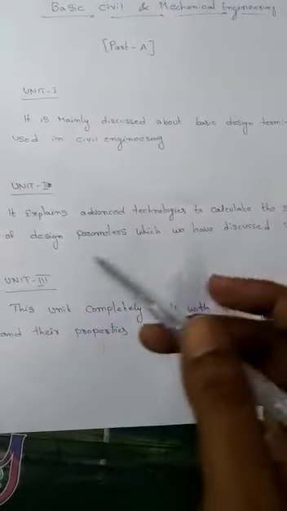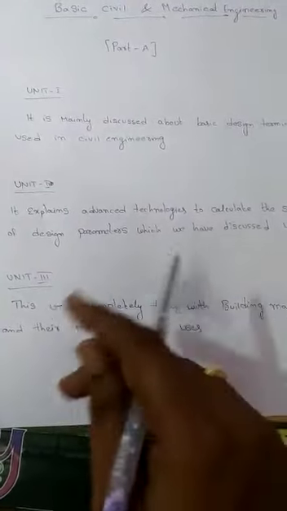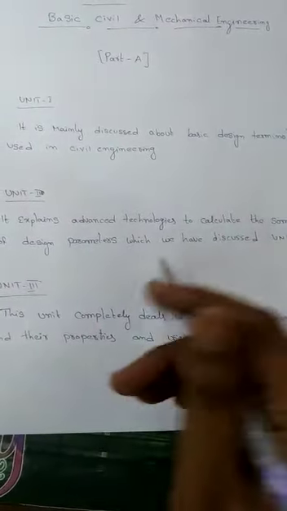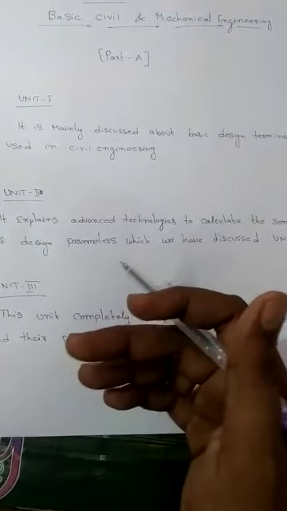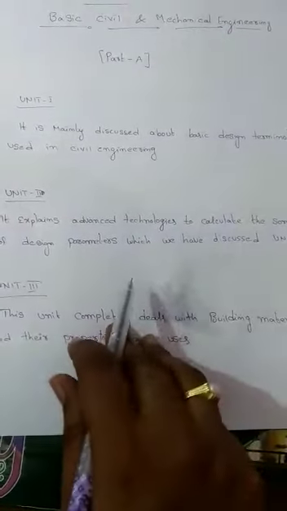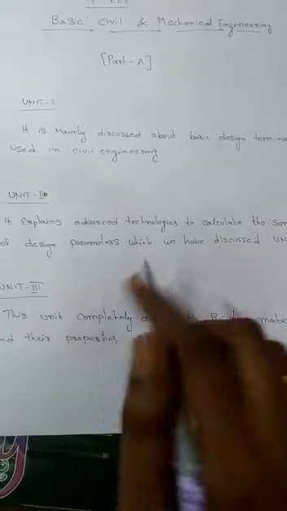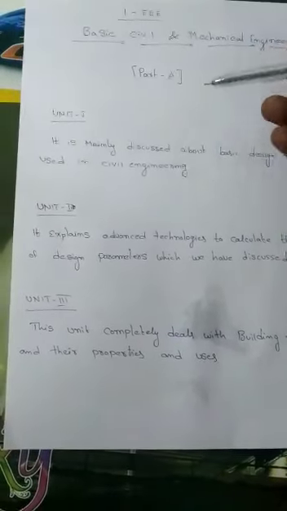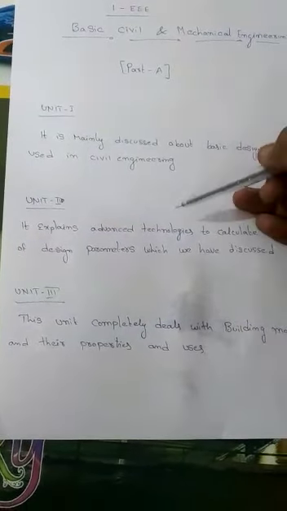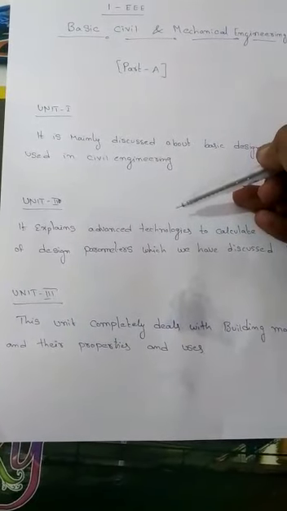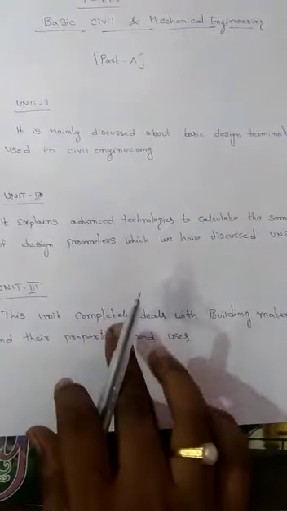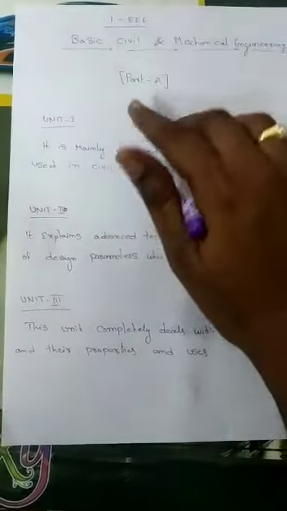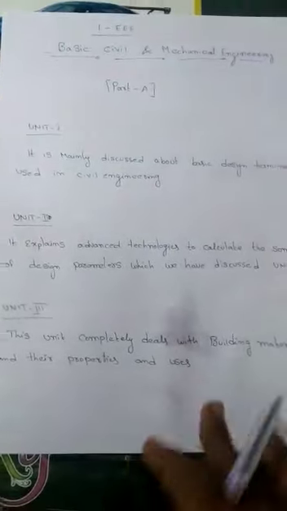Coming to the third unit, it is completely about building materials. How many kinds of building materials we have, what are their properties and what are their applications, all of these things we discuss in the third unit. So first unit terminology, second unit how to calculate those using electrical gadgets, and third unit building materials. This is the overview of basic civil and mechanical engineering part A.